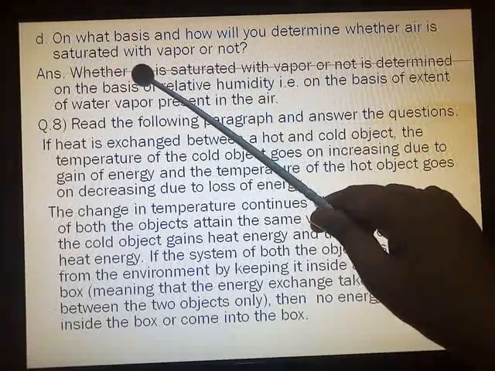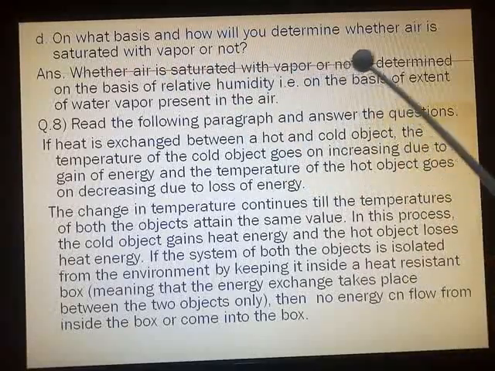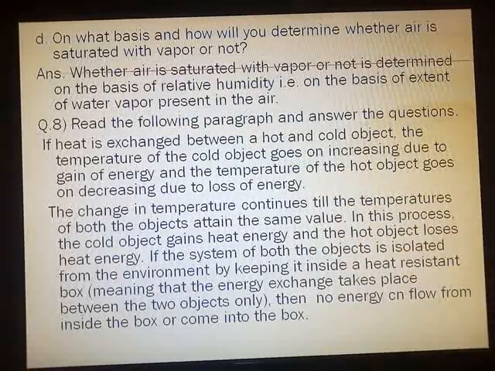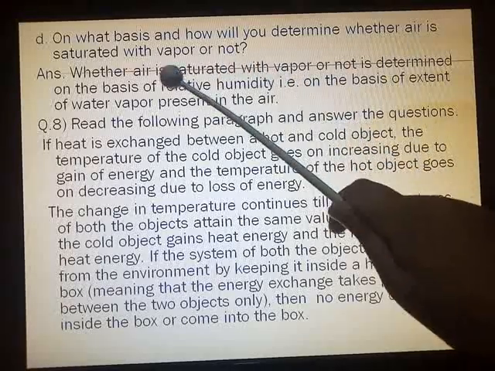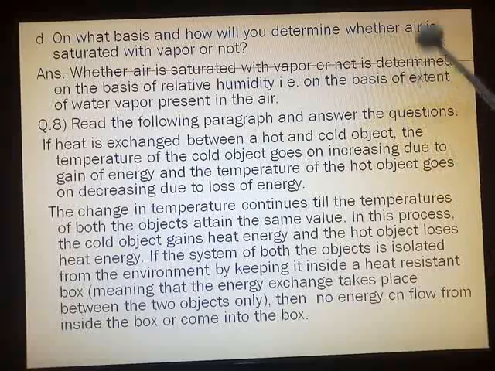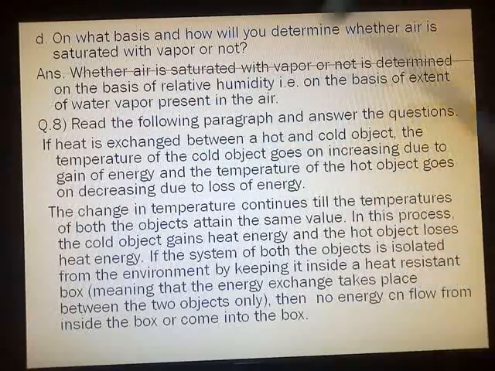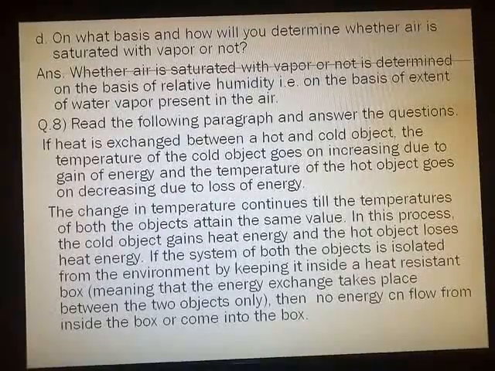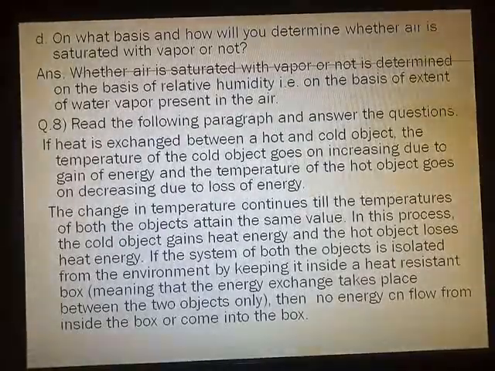So whether air is saturated with vapor or not is determined on the basis of relative humidity. In short, you can write down the answer on the basis of relative humidity. Relative humidity means what? That is, on the basis of extent of water vapor present in the air.